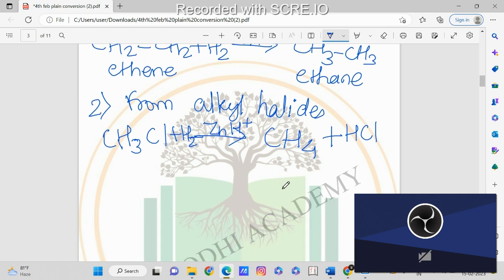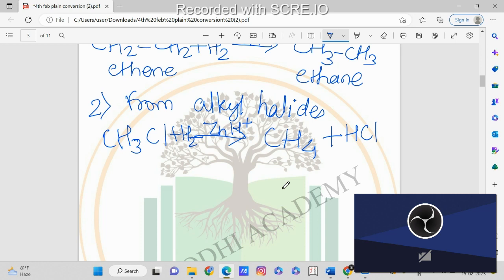So this way we can prepare an alkane from the alkyl halide. Now there are so many methods to prepare the alkane from other reagents or molecules, but in this class we can't discuss everything because we have a whole hydrocarbon chapter to discuss, so we will take some basic points from this.